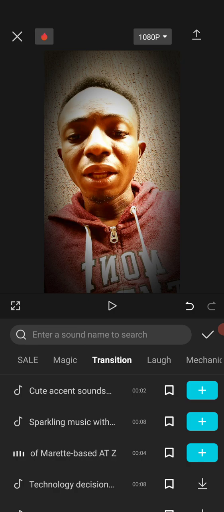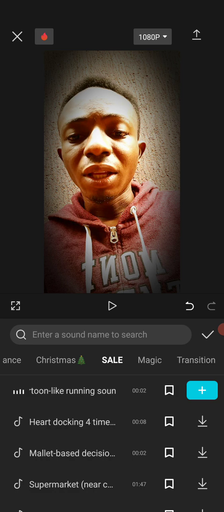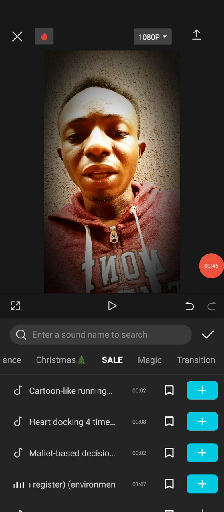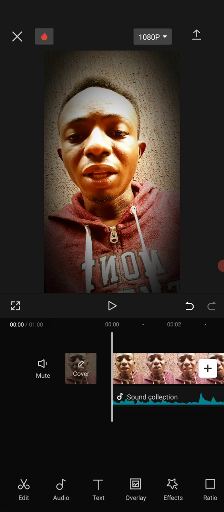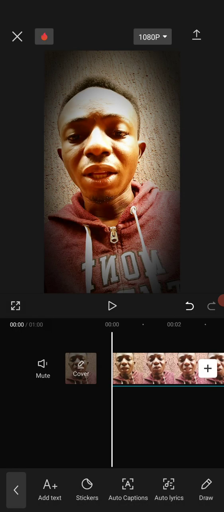So there are different sounds here that you can equally explore and use, right? So the next thing here is text. If you want to add text to your image, for instance, maybe your contact, can you see these are templates?